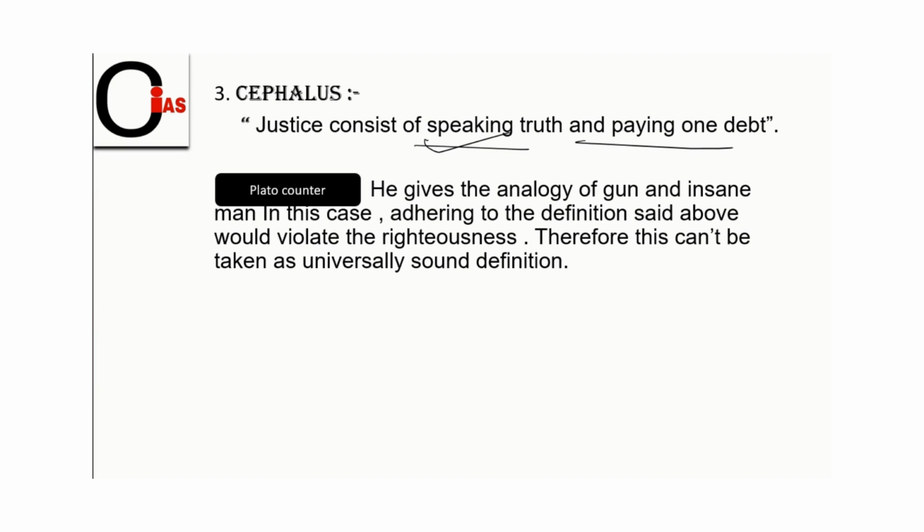He says, for example, you have borrowed a gun from a man, and after a few days the man turned mad. When you are returning the gun to the same man, there is a high probability that he is going to misuse the gun. Why? Because his mental state is not well, so he is going to harm someone. So there, paying the debt would not be justice. And therefore, Plato rejects the statements of Cephalus.